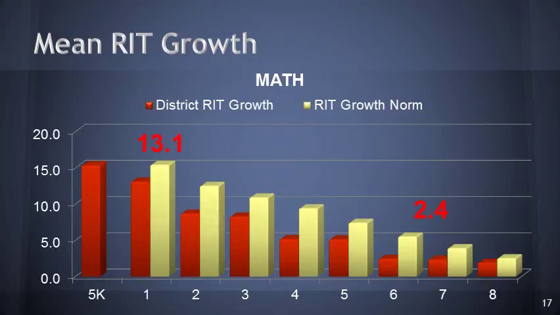Now, we still are not meeting the national RIT growth norm, but the gap is a lot smaller than if we were holding 7th grade to the same standard as 1st grade for a year's worth of RIT growth. And that just shows the descending trend across the grade levels.